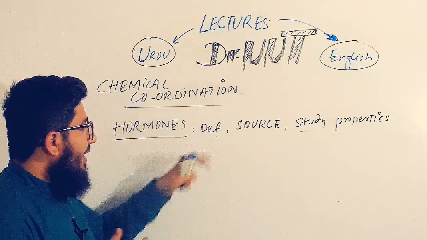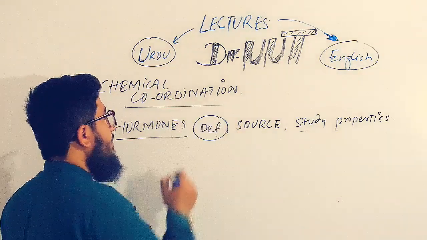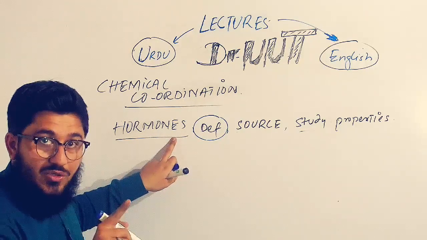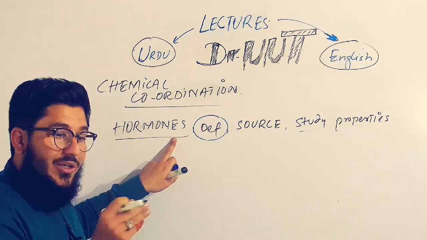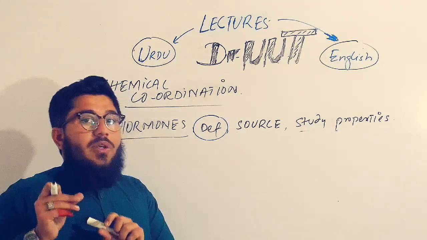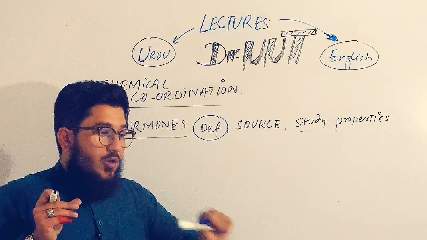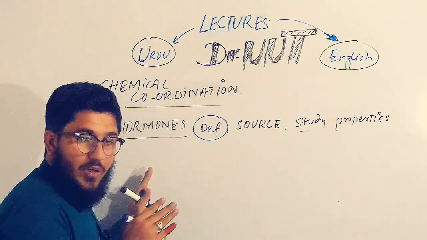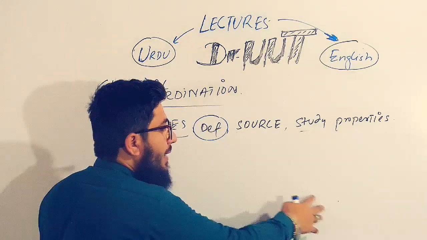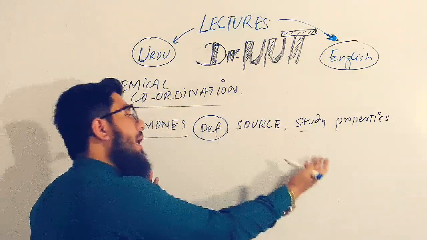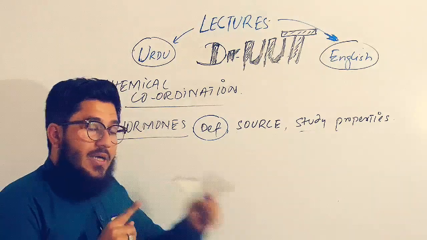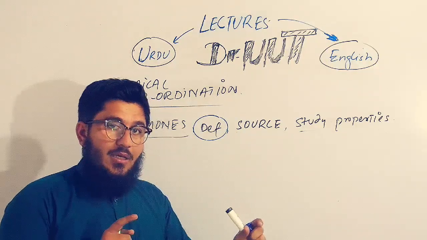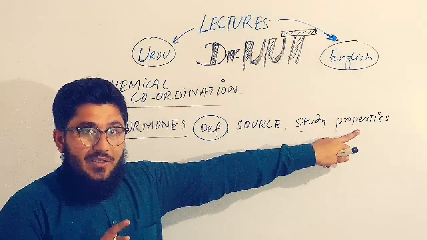So how will we now define the hormone? Hormones are chemical messengers which are released from one part of the body, and then they go and control other parts of the body. A very simple definition: released by one part of the body and controlling or affecting other parts of the body. What do I mean by parts and part? Hormones are specific for a specific part. When I go to the properties, you will understand it further.